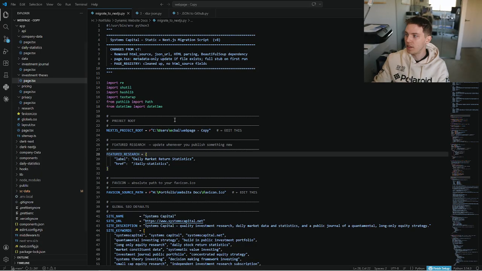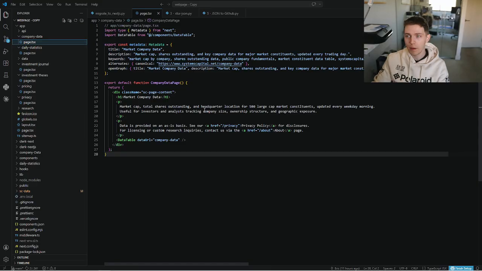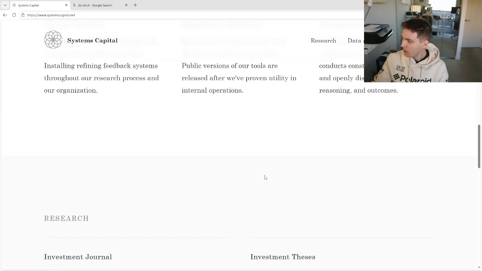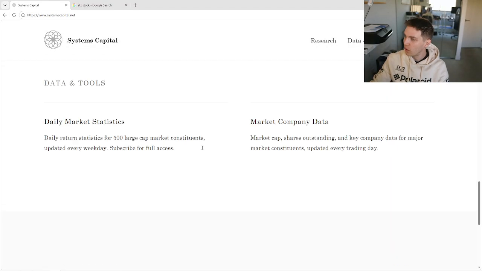Then this runs and creates pages based on the description and everything, the meta tags. I make a data table or whatever it is, and then that gets deployed onto the main website, systemscapital.net. This is just my landing page right now.